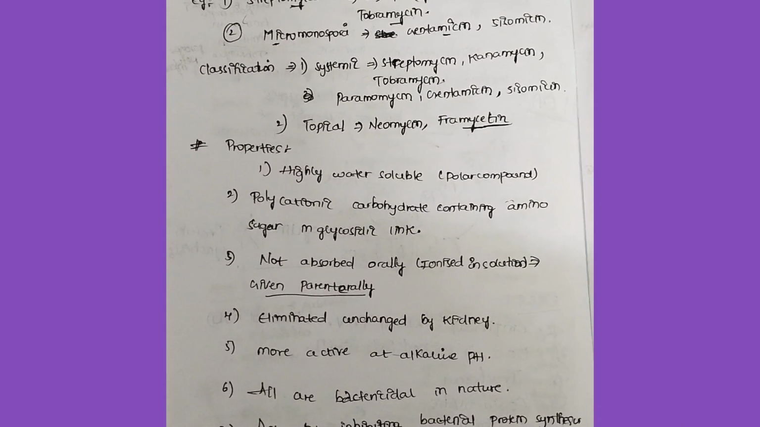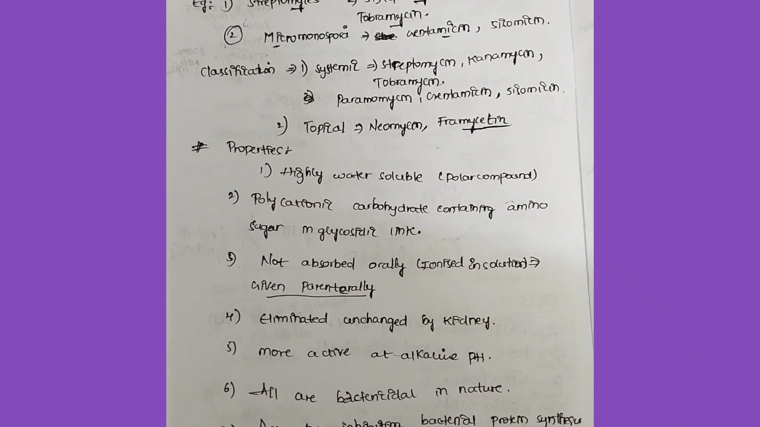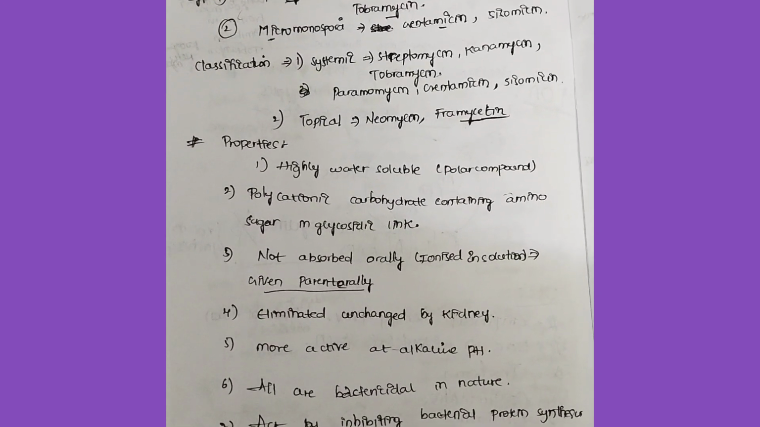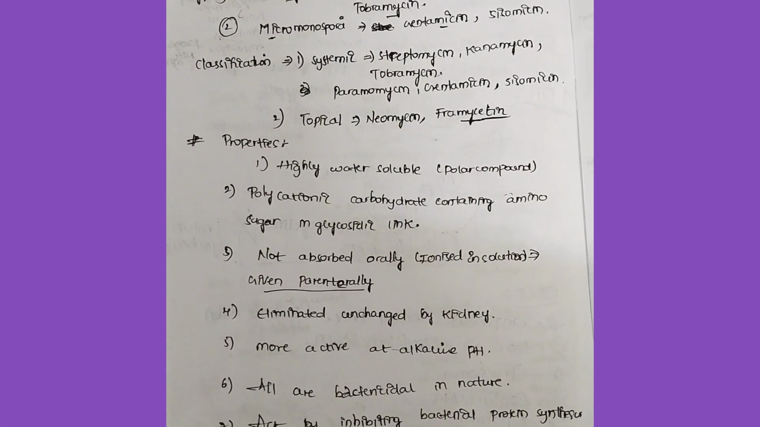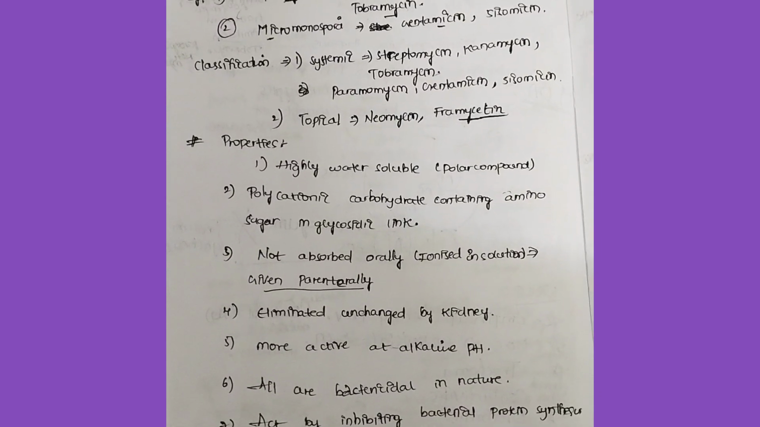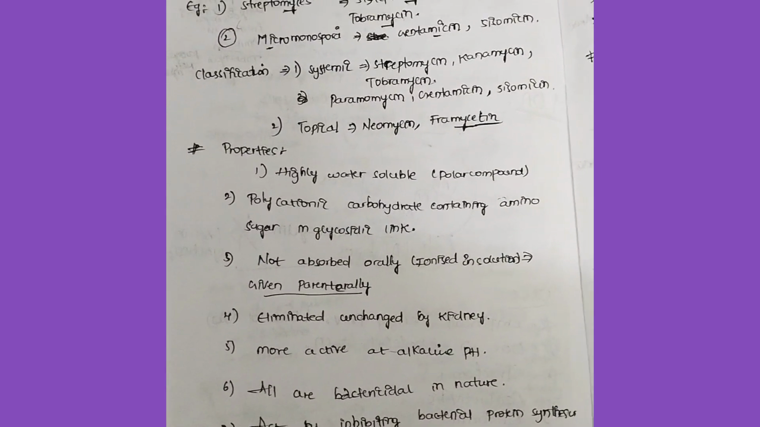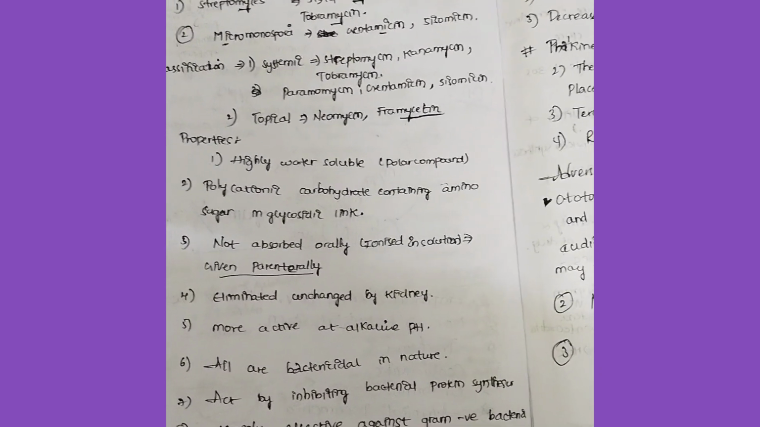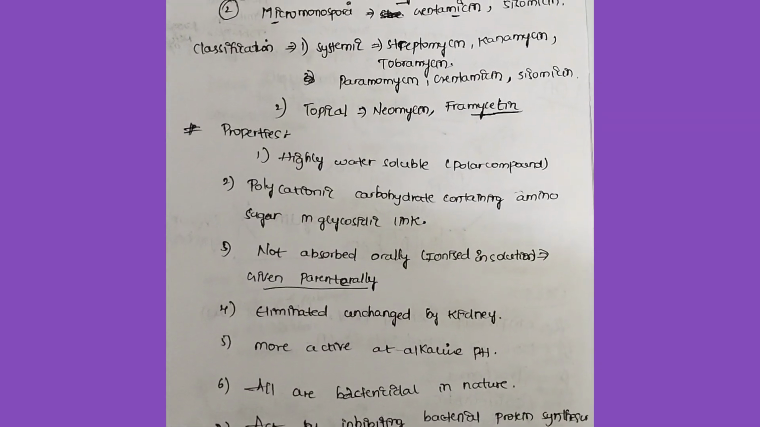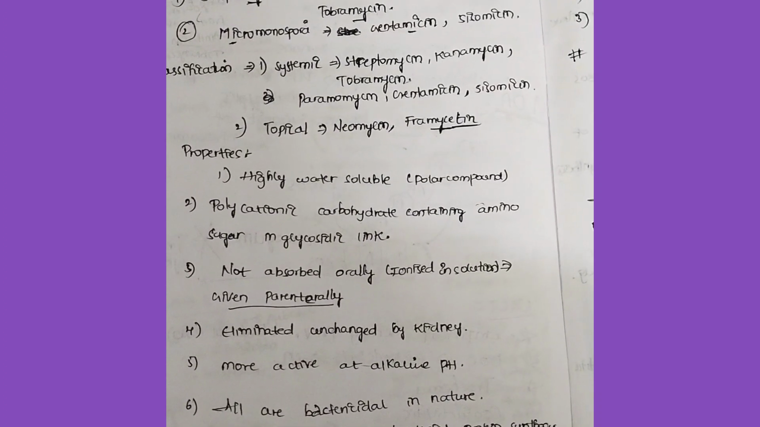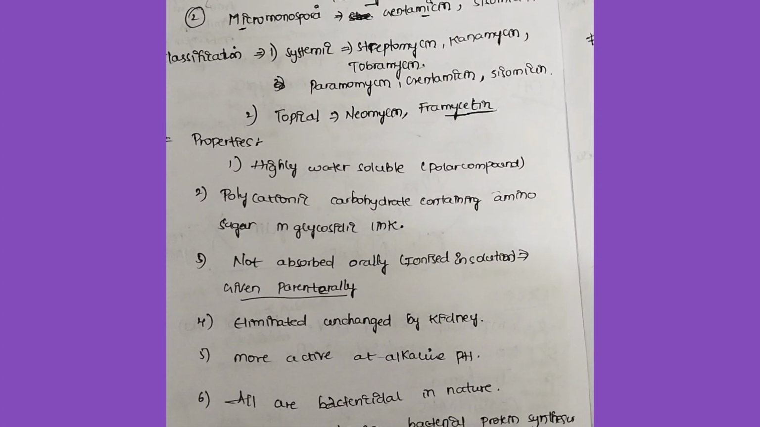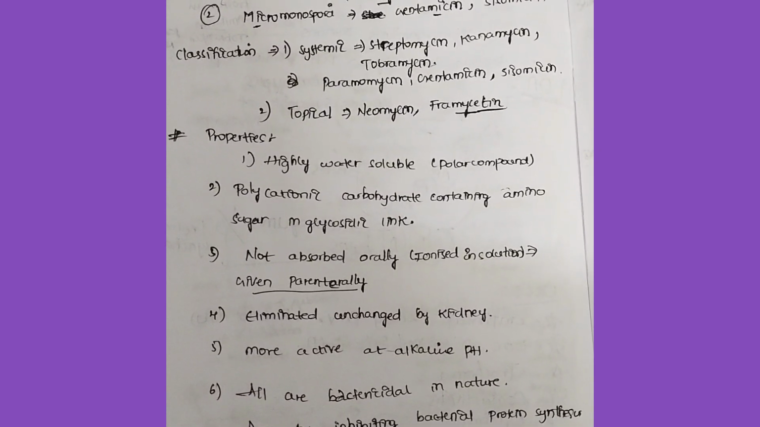In the Streptomyces genus, there are streptomycin, kanamycin and tobramycin. In the Micromonospora genus, we have gentamicin and sisomycin. So classification: systemic are streptomycin, kanamycin, tobramycin, paromomycin, gentamicin and sisomycin. Topical, meaning in the form of creams, we have neomycin and framycetin.